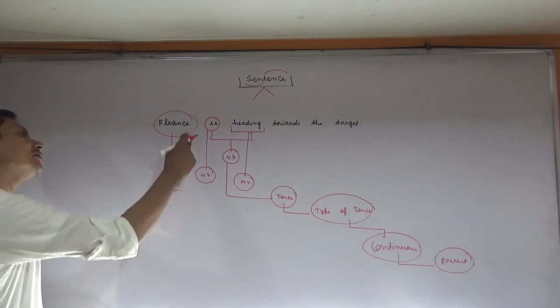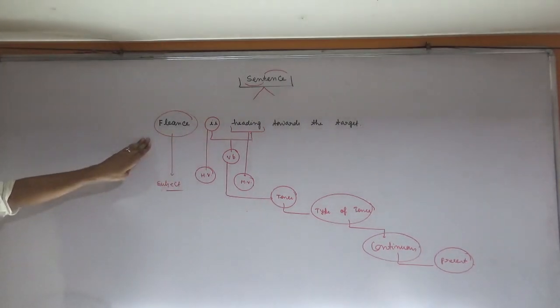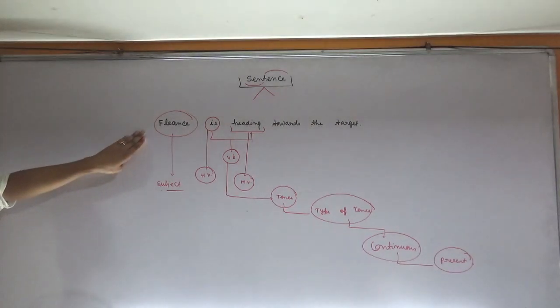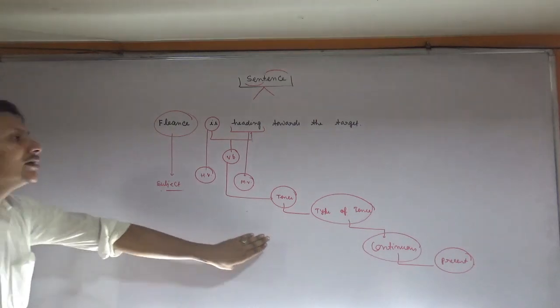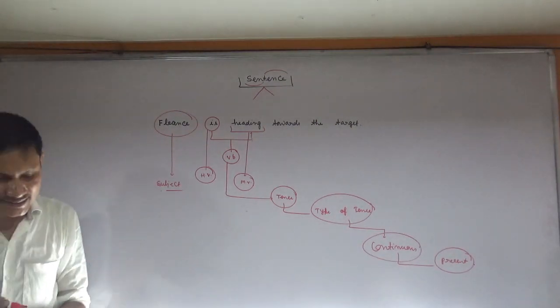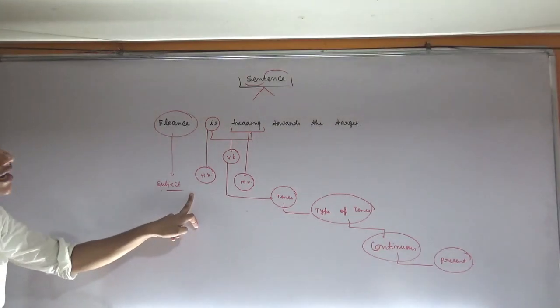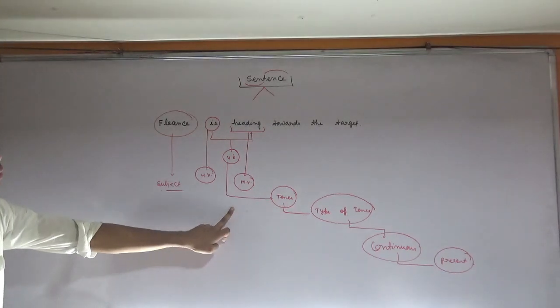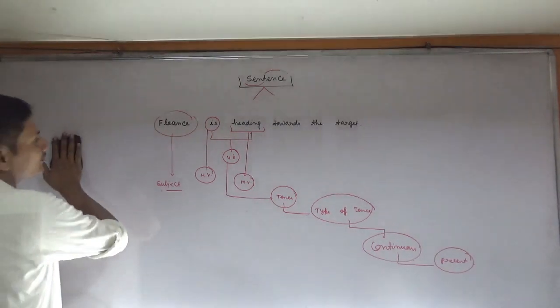Okay, so here the sentence has first meaning, sense, after that it has its own tense. Okay, so we have read what is a sentence. A sentence has first sense, after that tense of its own. Okay, next.